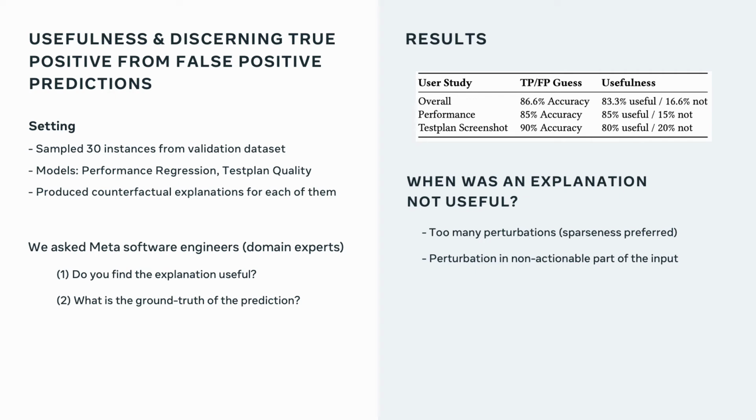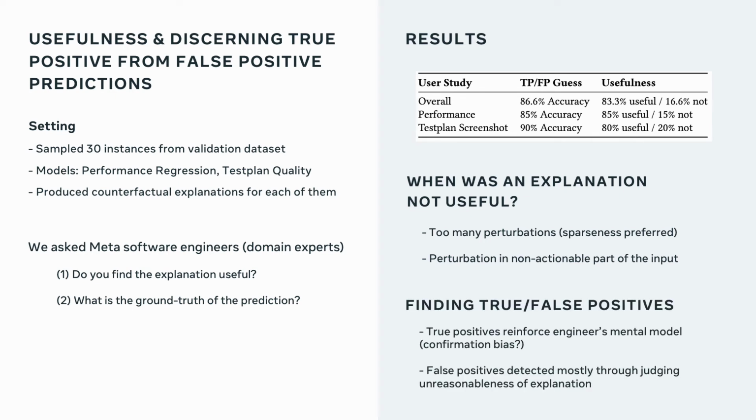Now, one particular result that we found interesting was, when was an explanation not useful for the developer? The answer is mostly too many perturbations, meaning that if an explanation contains too many things that have to be changed within the input, then developers did not find it useful, meaning that sparseness of an explanation is preferred. The other instance where they didn't find it useful is if the perturbation was part of a non-actionable part of the input, meaning that if they cannot really change it, or it happens in a part of the input that is not in their control, it wasn't really useful to them.